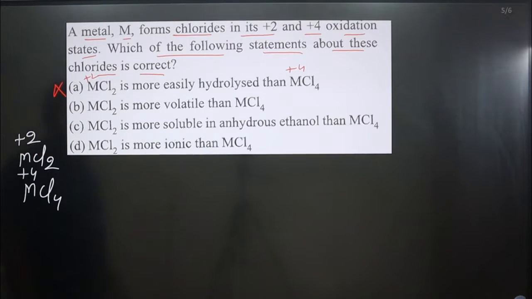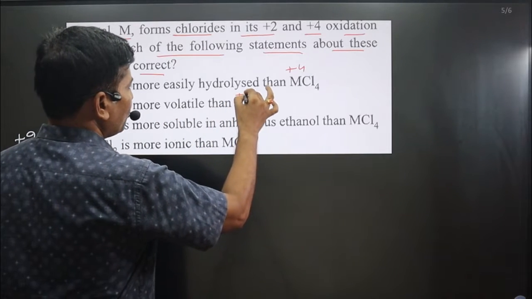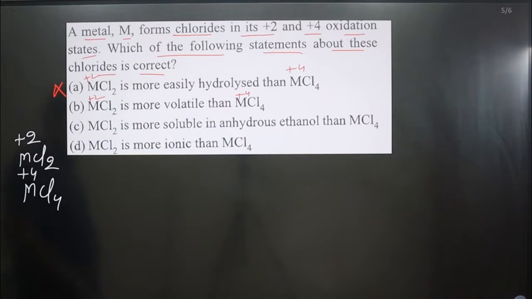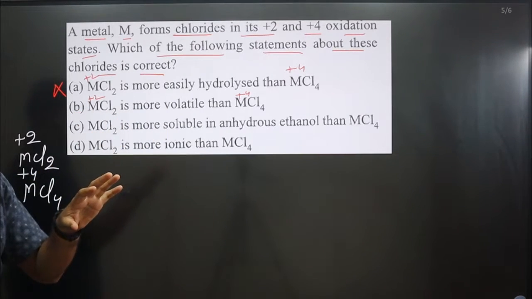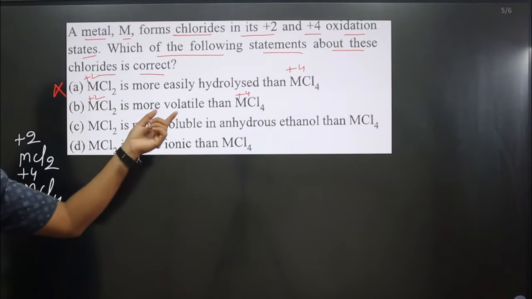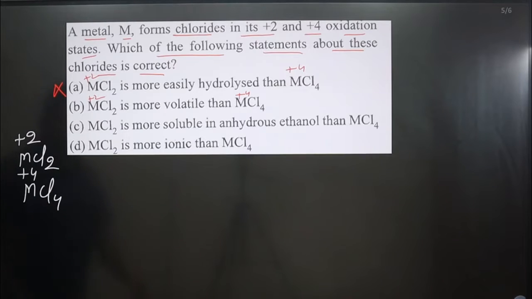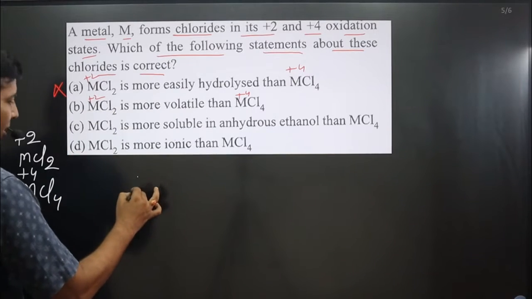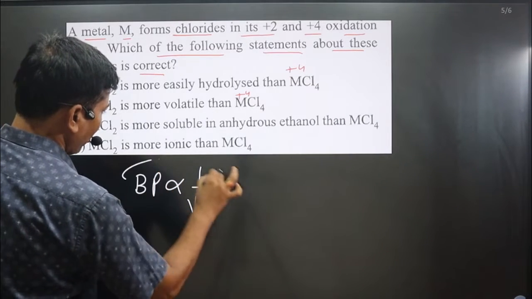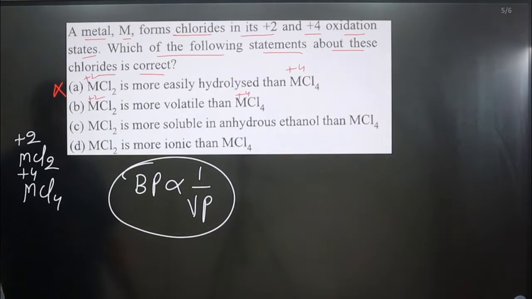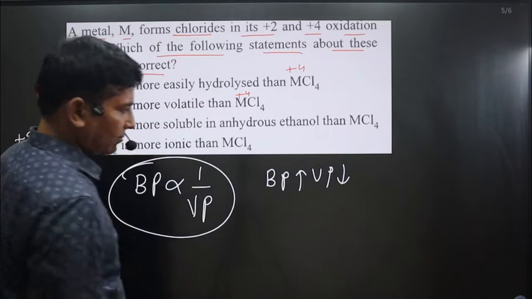Second: we have +2 charge here and +4 charge here. Okay, now pay attention carefully. MCl2 is more volatile, meaning high vapor pressure. MCl2 is having higher vapor pressure than MCl4. Okay, and we have learned boiling point is inversely proportional to vapor pressure. If boiling point is higher, vapor pressure will be lower.